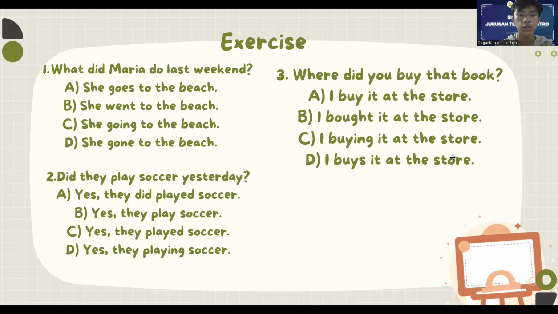Why the answer is B? Went is the simple past from the verb go. The other choices don't use the correct past tense. Choice A uses the present tense, goes. Choice C uses the continuous form, going. And choice D uses the wrong form, gone.